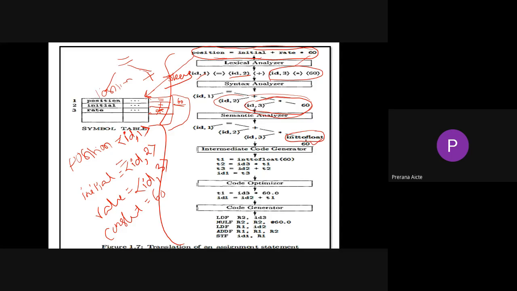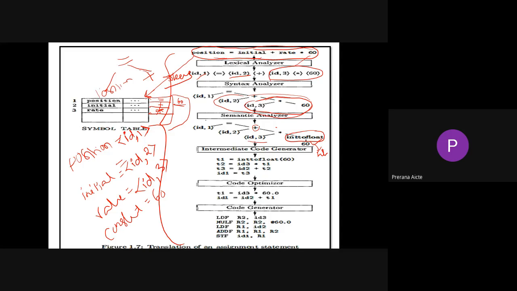Value 60 is multiplied with the ID3, right? And the resultant will be stored here, and the resultant of this value added with this ID2 will be stored in ID1. So here we need to check the type casting or type conversion. So 60, for example, is an integer type.